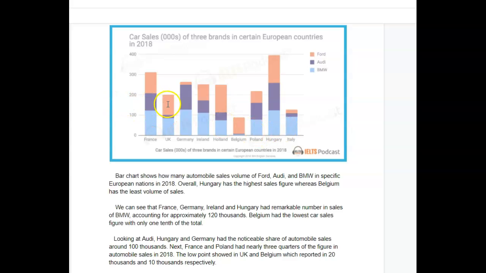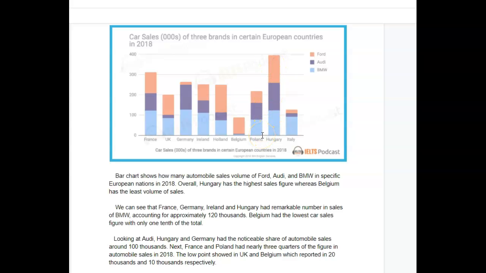This is a stacked bar chart. So what does that mean? It means that, take for example Hungary, okay? You've got the sales of BMW listed, you've got Audi, and of course you've got Ford. But why do you suppose that they've put them like this, one on top of the other? The reason is that what they're really focusing on here is those totals. So in other words, the 3 car sales together accounted for about 400,000 car sales in Hungary. Of those 400,000, an equal amount of Ford, Audi, and BMW were sold.